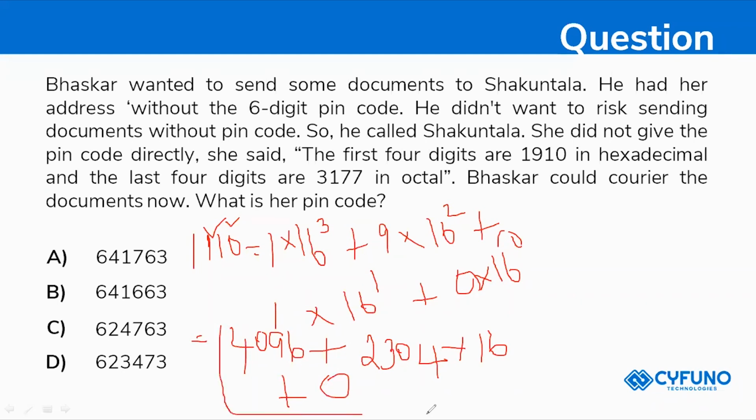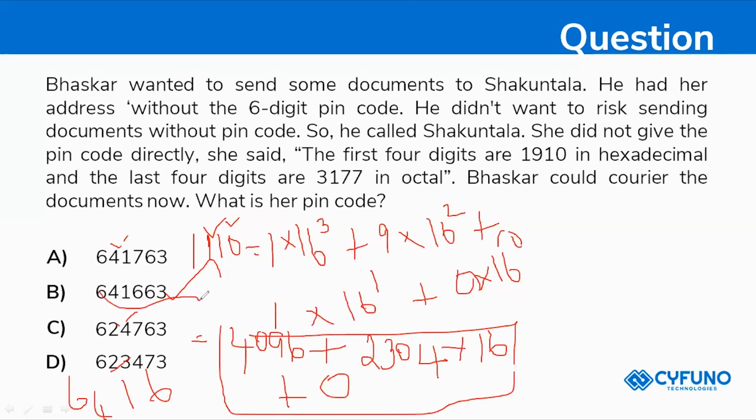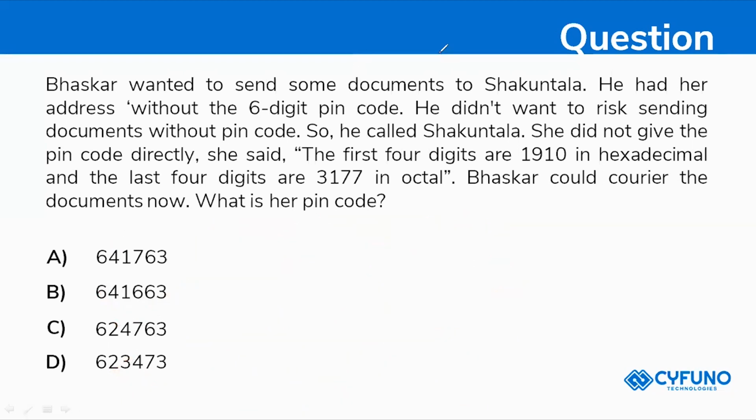So totally adding this, you will be getting 6416. Your answer is 6416. I am just calculating the hexadecimal value.